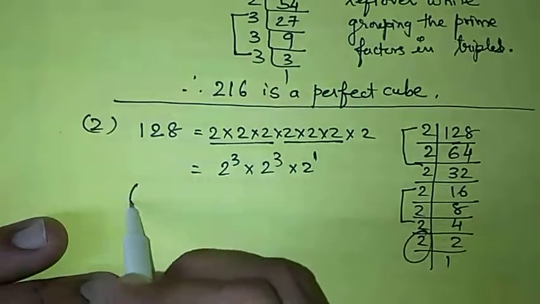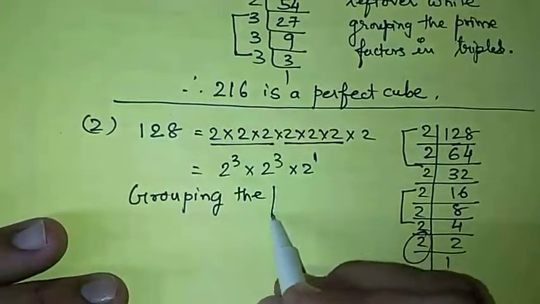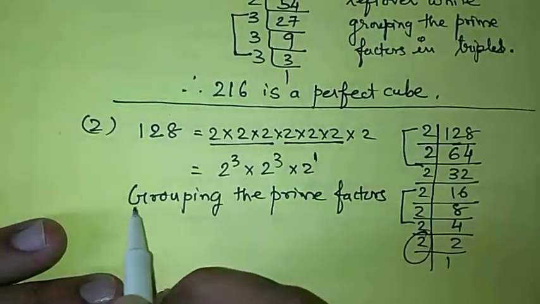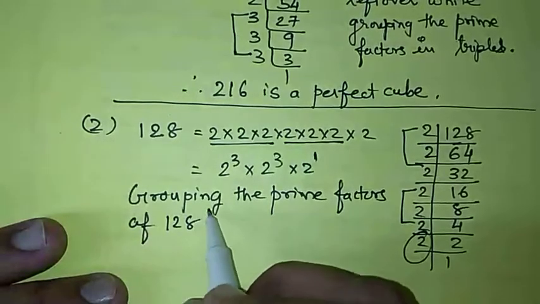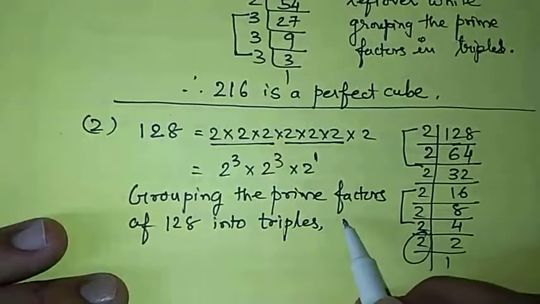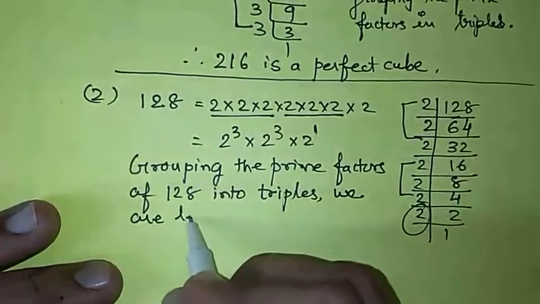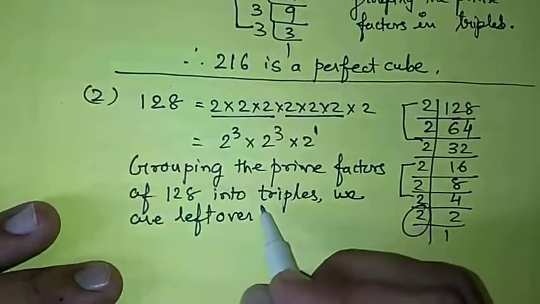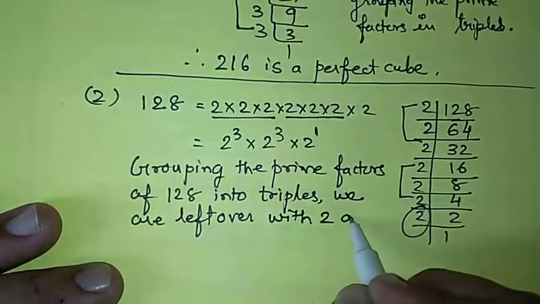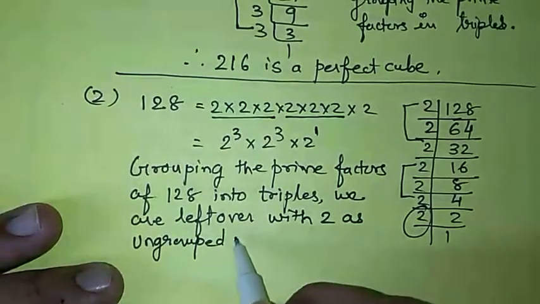So I can write: grouping the prime factors of 128 into triples, we are left over with 2 as an ungrouped factor.